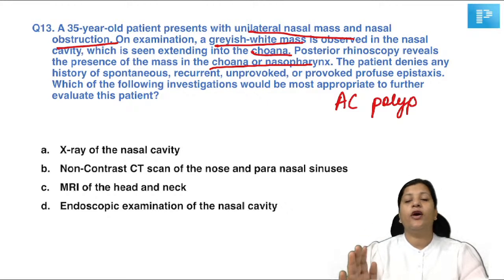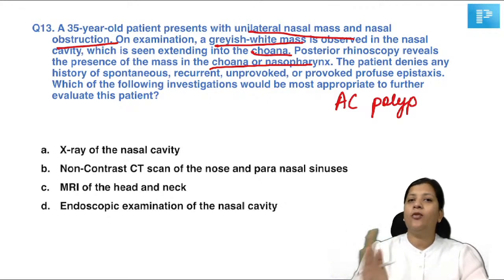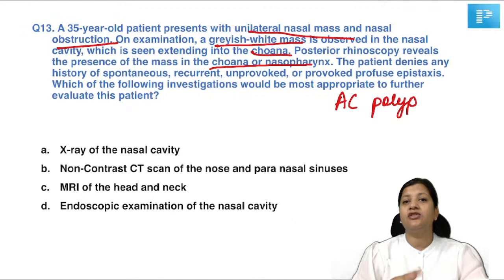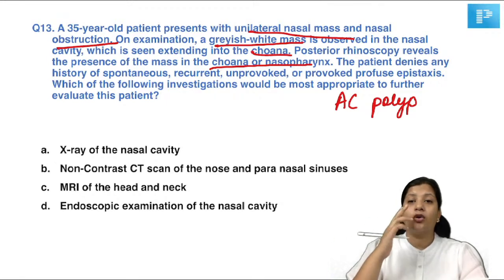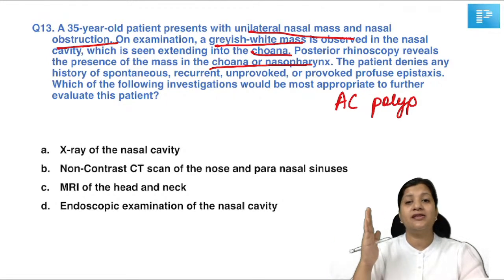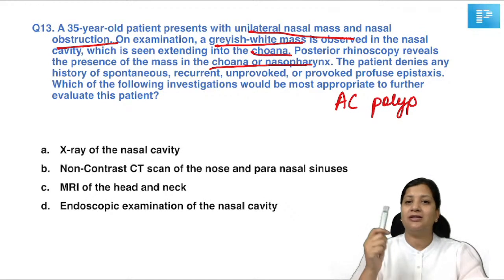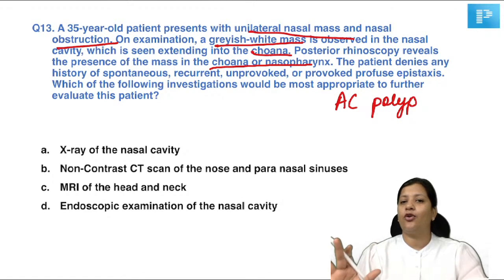So the answer is going to be an antrochoanal polyp, not an ethmoidal polyp, because it's not bilateral. It is grayish white, not a bunch of grapes appearance. It's not growing anteriorly. An ethmoidal polyp would be bilateral, growing anteriorly, with a bunch of grapes appearance. But this is unilateral, going posteriorly, grayish white, so it is going to be an antrochoanal polyp. So now we know that this is an antrochoanal polyp.